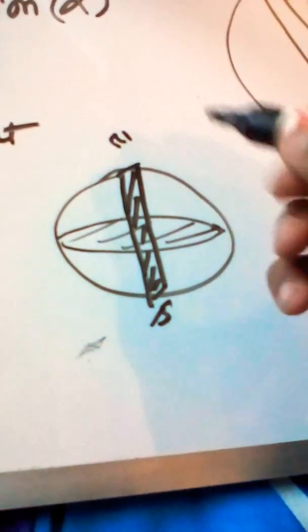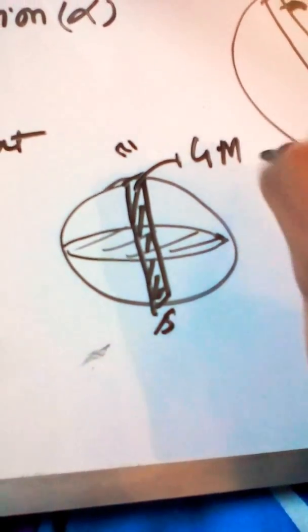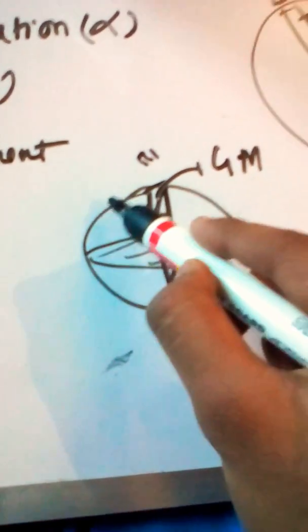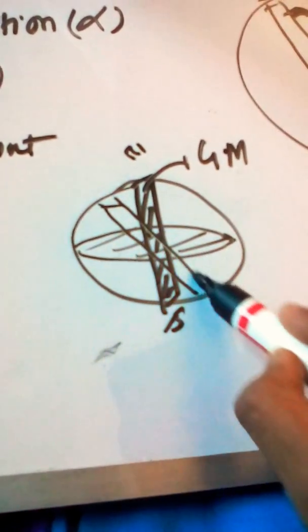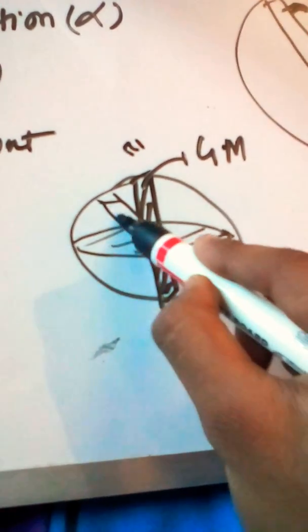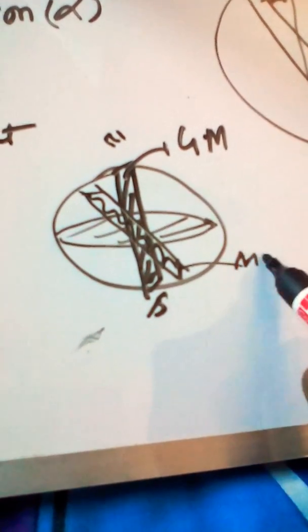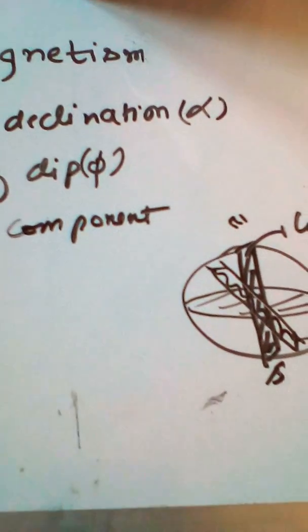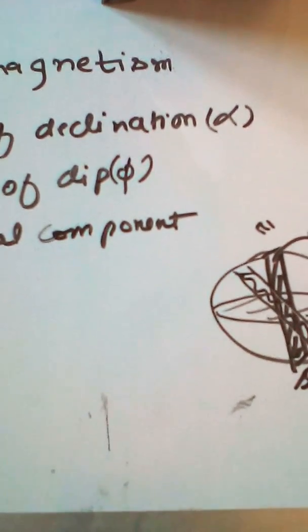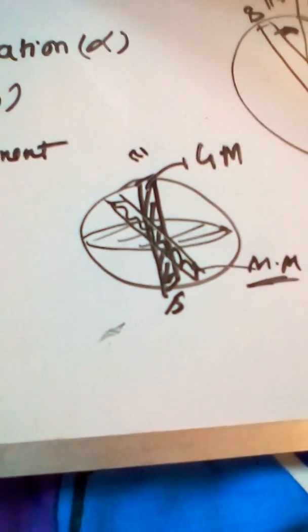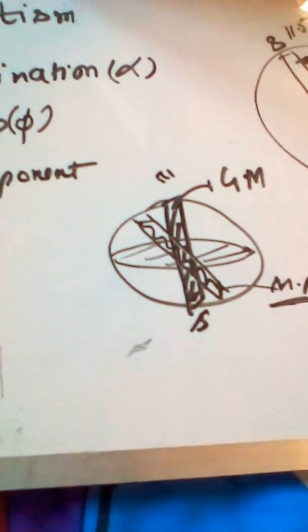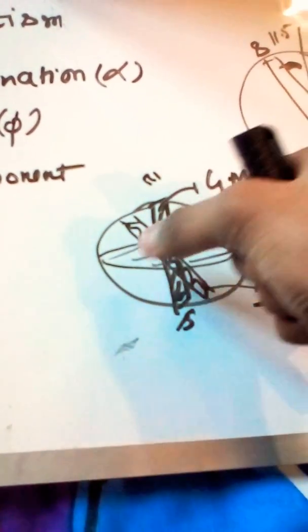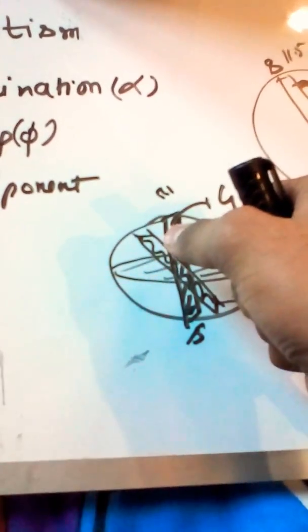This plane is called the geographical meridian, and the other plane is called the magnetic meridian. Magnetic meridian and geographical meridian are two important terms which need to be understood before going through the angle of declination. So the angle of declination is nothing but the angle which the magnetic meridian and the geographical meridian make with each other. This could be better understood by the example setup I have made here.